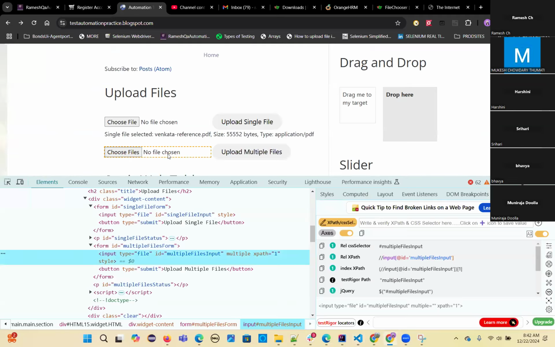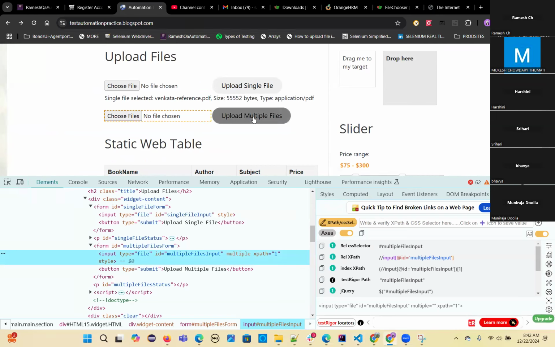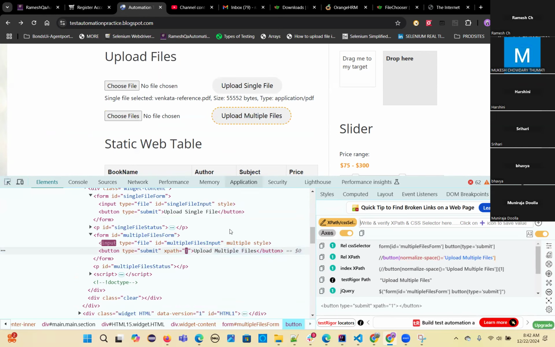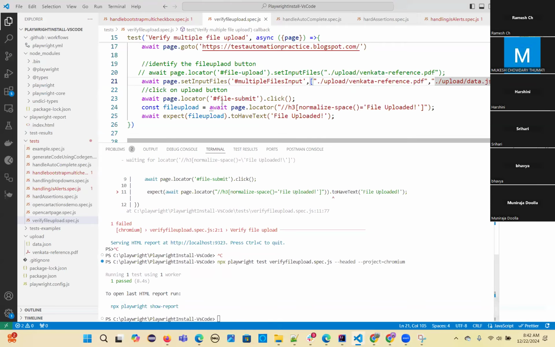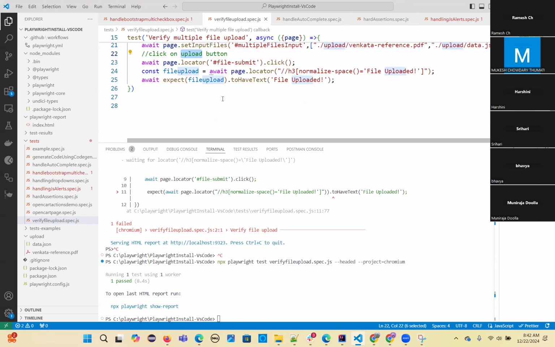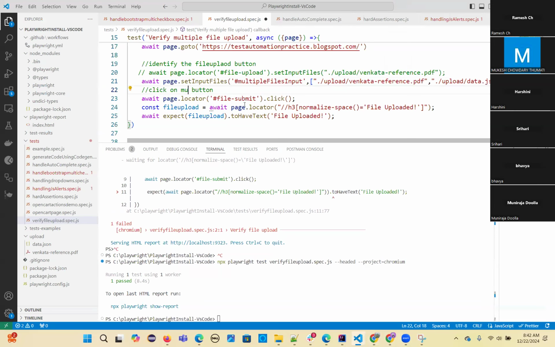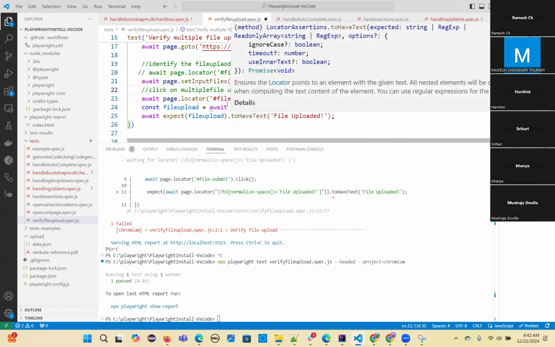And you have to click on upload files, right? This one you have to click. After adding that, you have to click on this button, type submit. So I'll write a CSS selector. Click on multiple file upload button.